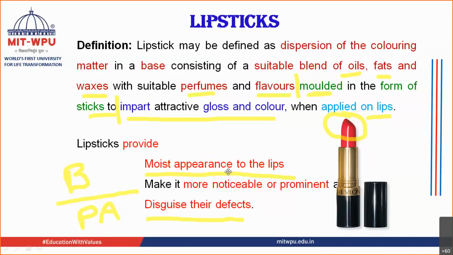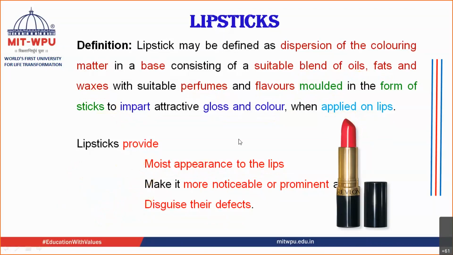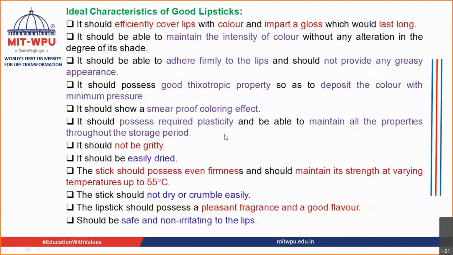Okay, so it is in that way. You want to make your broader lips look narrower, or the narrow lips you want to look broader. So basically it is to provide the moist appearance, to make the lips look prominent and noticeable, and to disguise the defects. That is the basic function of your lipstick.